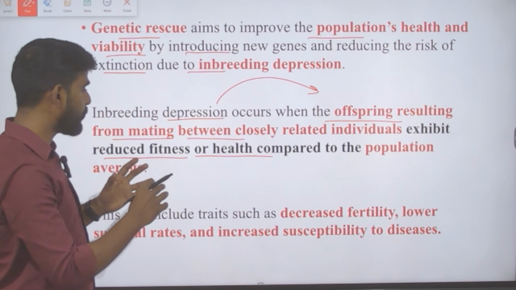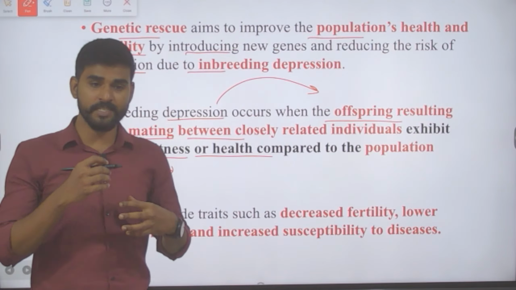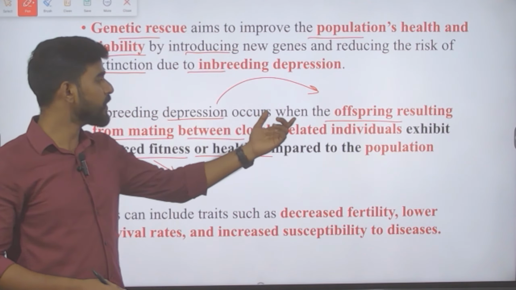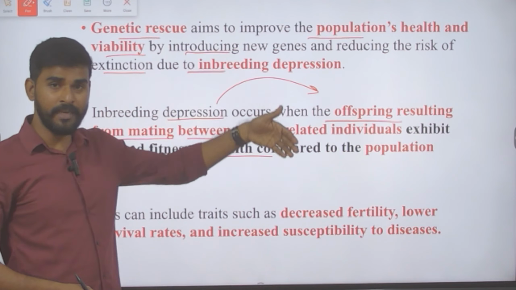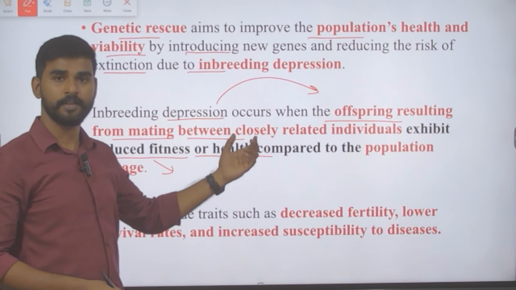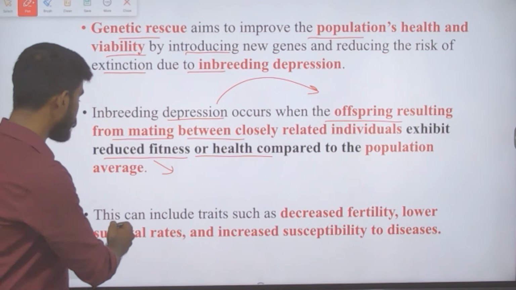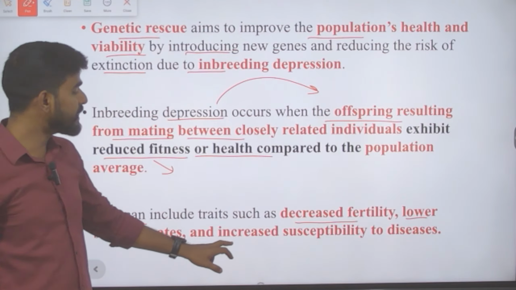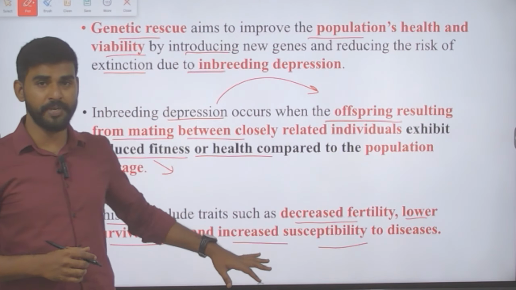So there will be a population average for health and for fitness, but if the population average itself is not met, then that is called inbreeding depression. It occurs when offspring resulting from mating between closely related individuals, this is inbreeding, have reduced fitness and health when compared to the population average. This can include traits such as decreased fertility, lower survival rates, and increased susceptibility to diseases. These are all the problems occurring due to inbreeding depression.